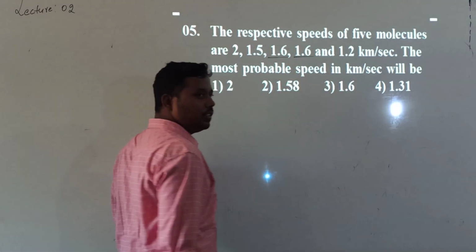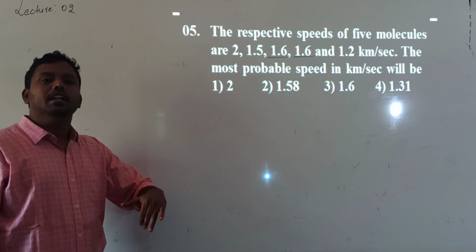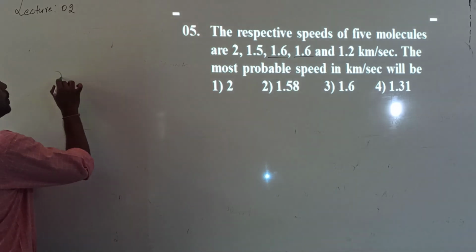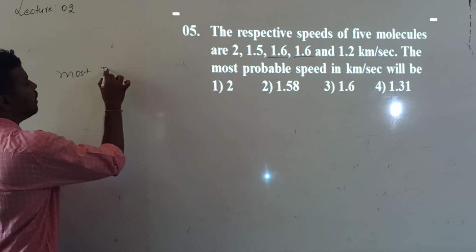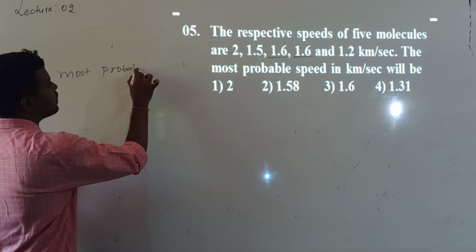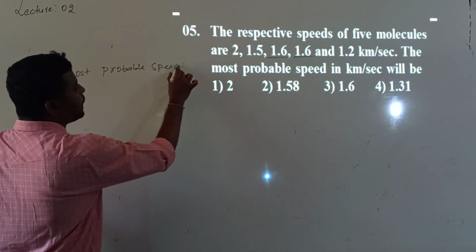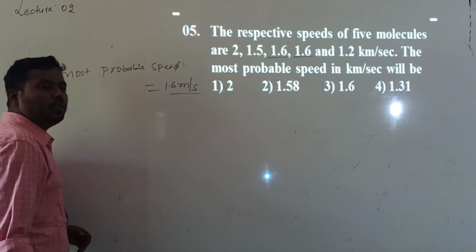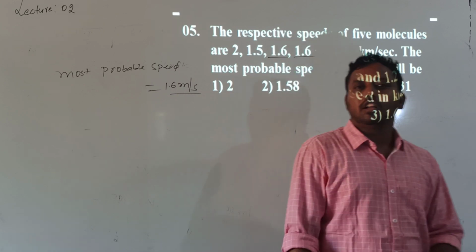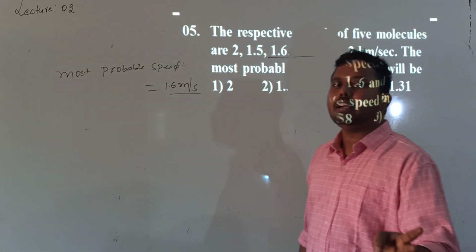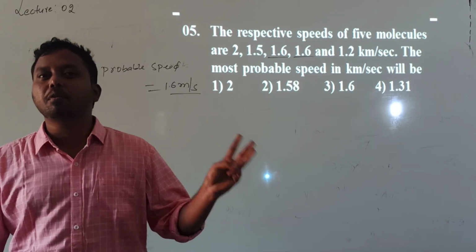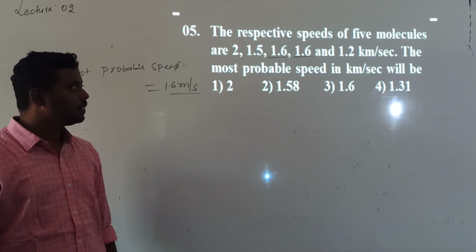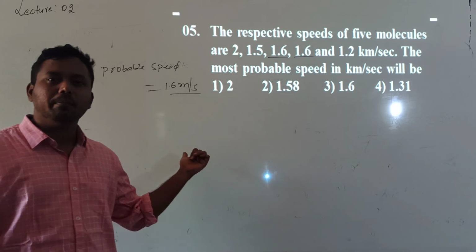In this, which speed is repeated? 1.6. The speed with which the maximum number of molecules are moving is called the most probable speed. So what is that most probable speed value? 1.6 meters per second. How do I know it is 1.6? Because out of 5, 2 molecules are moving with a speed 1.6. For example, if 3 molecules are moving with a speed of 2 meters per second, then the most probable speed will become 2 meters per second. Understood? So this is question number 5.